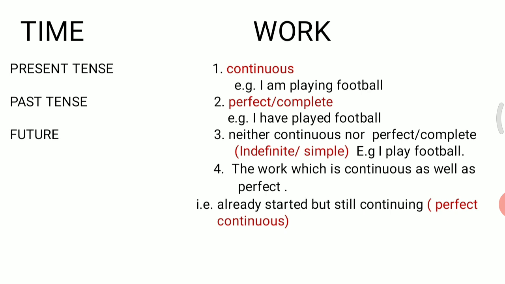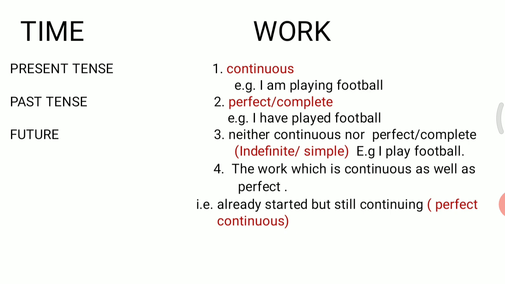The action has started at a fixed time and is still continuing. For example, I have been playing since morning. Here, the work playing has started in the morning and is still continuing. So this type of work is called perfect continuous.